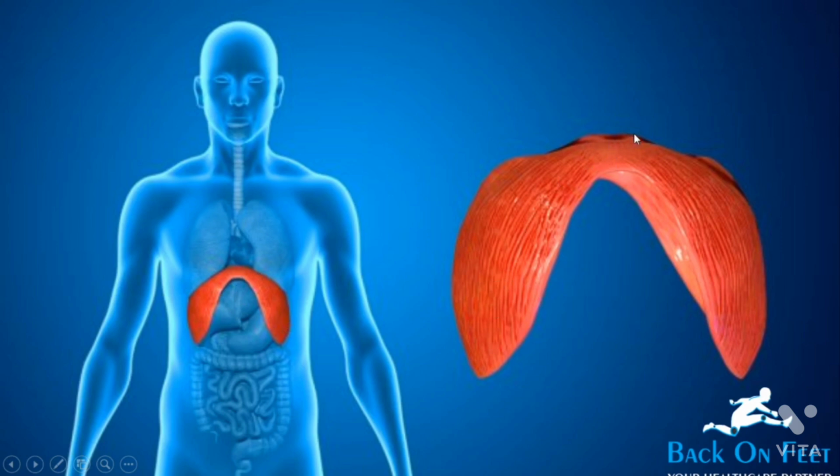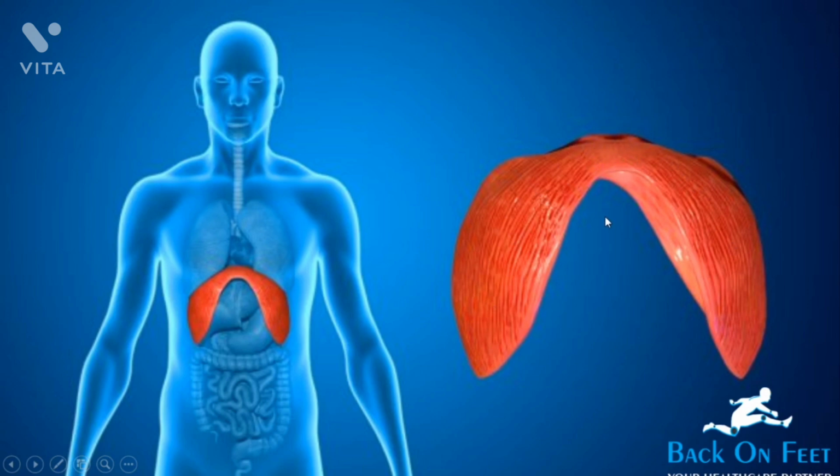Now, as you can see, here is the bigger picture of it. It is a U-shaped structure, a flat structure with two domes, the right dome and the left dome. This is a musculotendinous structure. I repeat again, it's a musculotendinous structure. This part is your muscular part and here in the center is your central tendon.